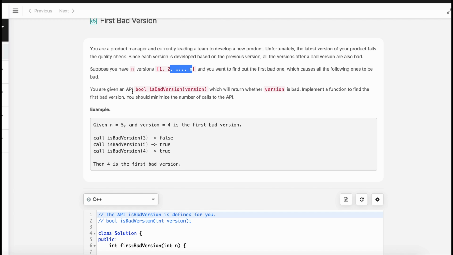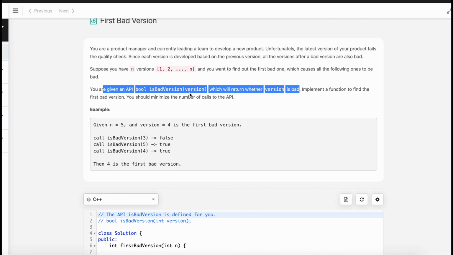You are given an API, bool isBadVersion, which returns whether a version is bad. Okay, we will have one API which, if I provide a version like x, will tell me whether it is a bad one or not. Implement a function to find the first bad version. You should minimize the number of calls to the API.